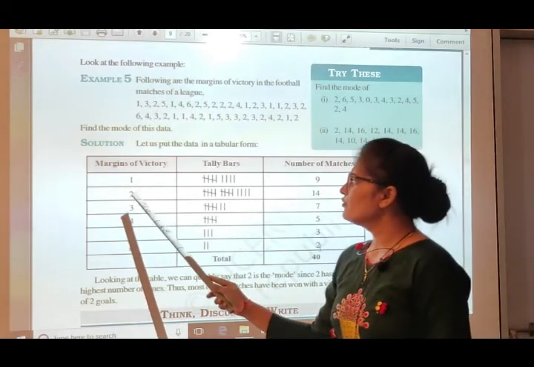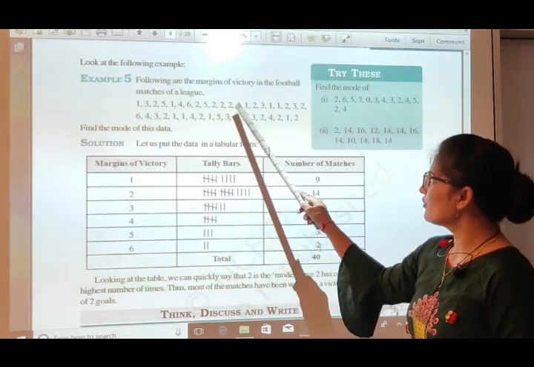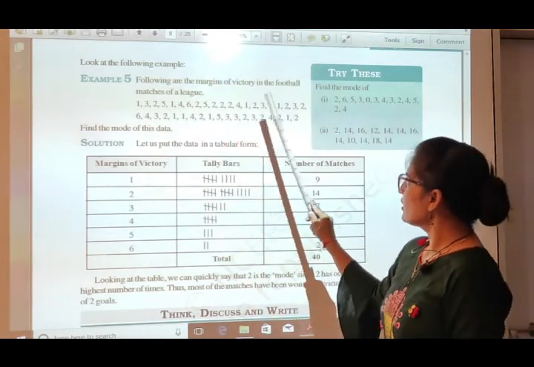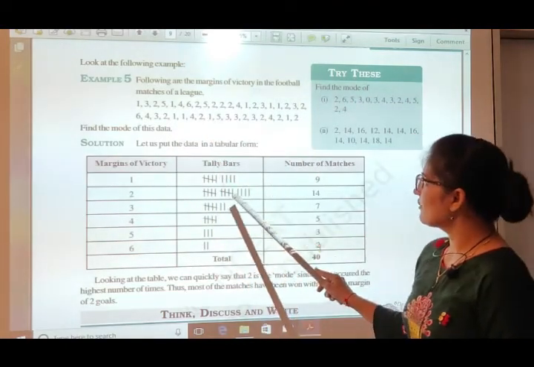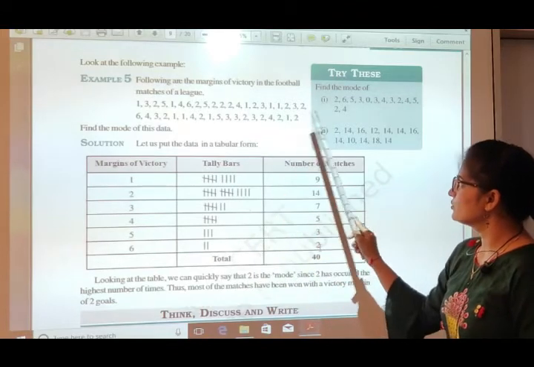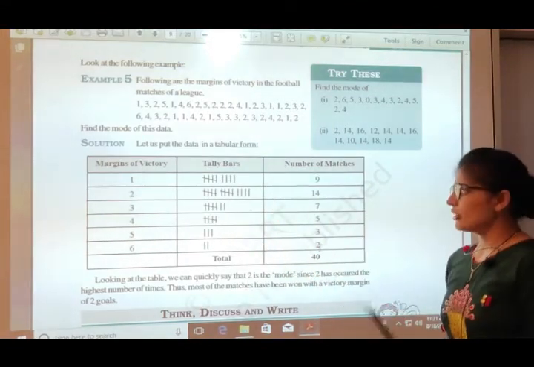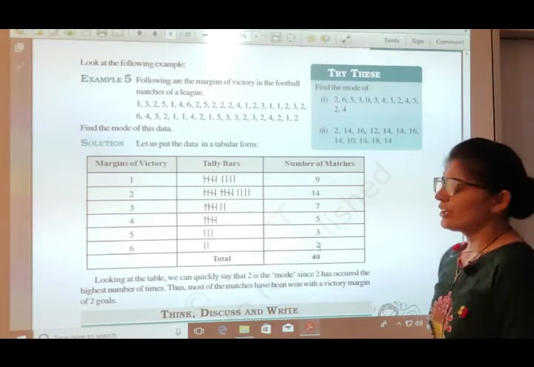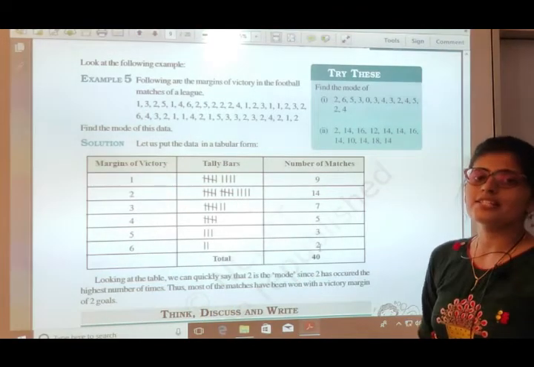Same thing you have to do for 2. How many times is 2 occurring? 1, 2, 3, 4, 5. 5 times, so we put 5. After that, for another 1, 2, 3, 4, 5, another 5 we put in, and another 1, 2, 3, 4 are there, so another 4 marks we put. So total 5 plus 5 is 10, 10 plus 4 is 14. So the frequency of margin of victory 2 is 14.